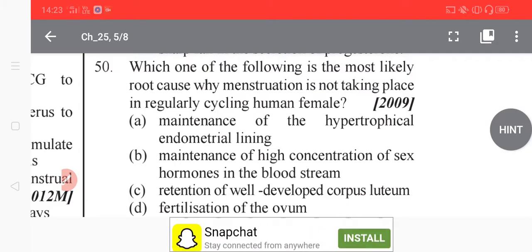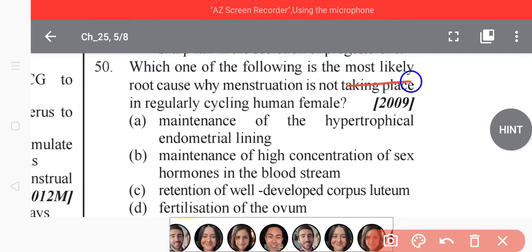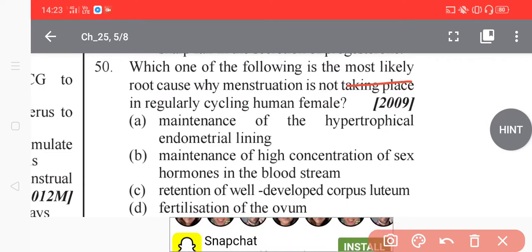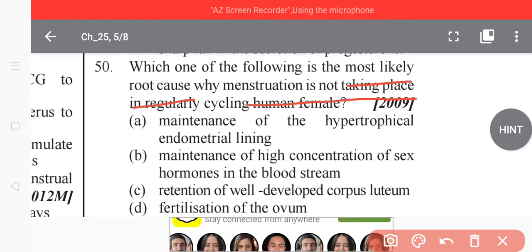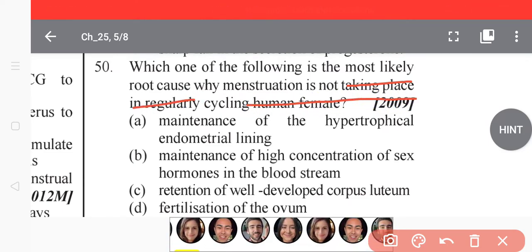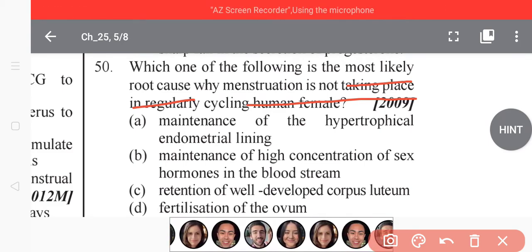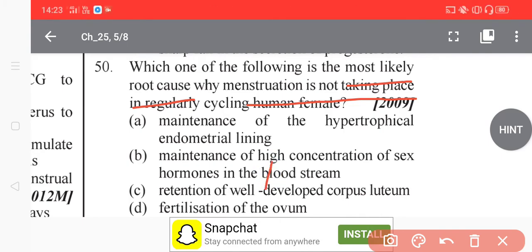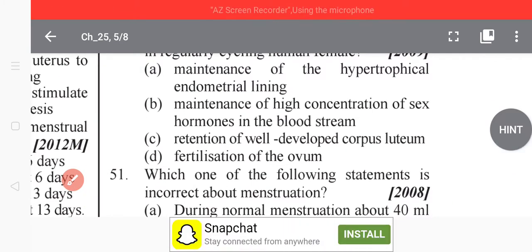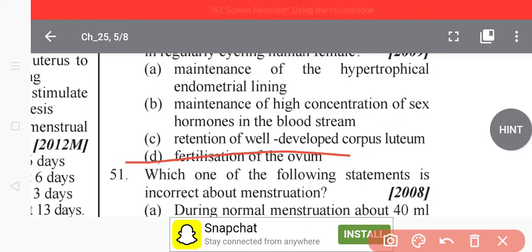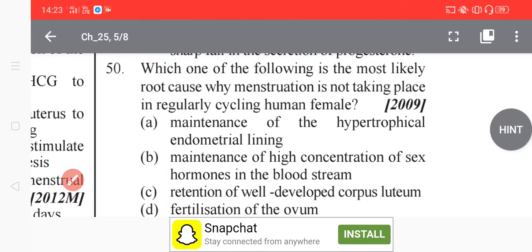So basically, we have to find the most likely root cause of menstruation not taking place regularly. It is due to fertilization of the ovum. This is the main thing here. As we know, fertilization of the ovum is the most likely root cause of menstruation not taking place in a regularly cycling human female.